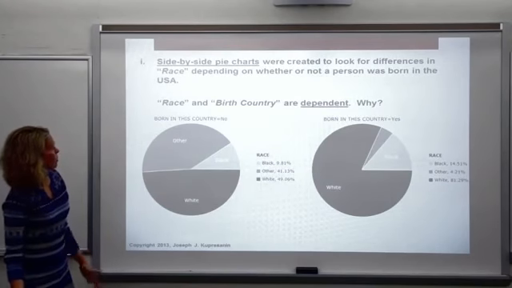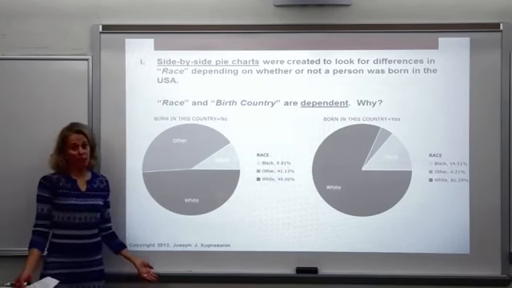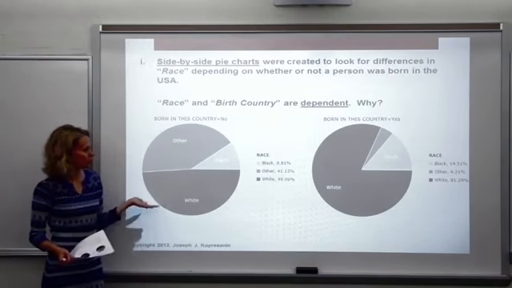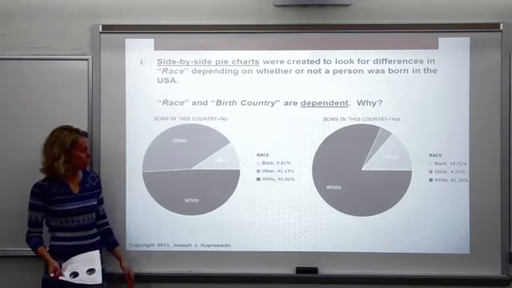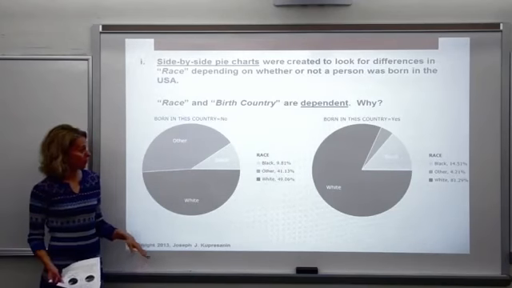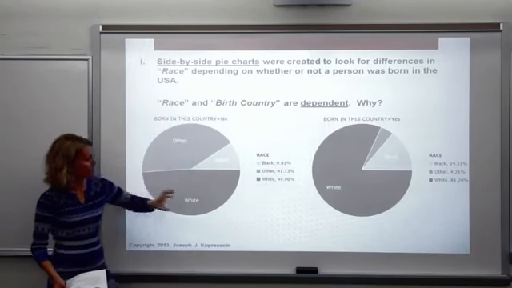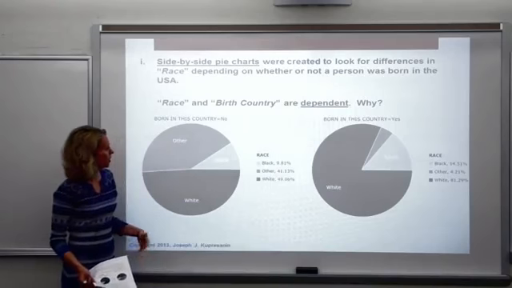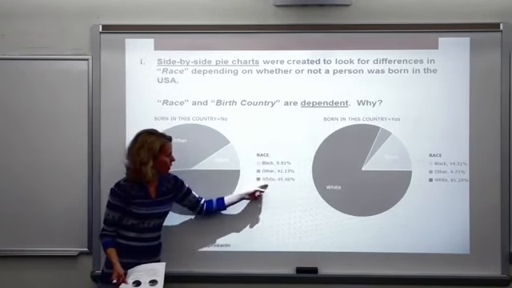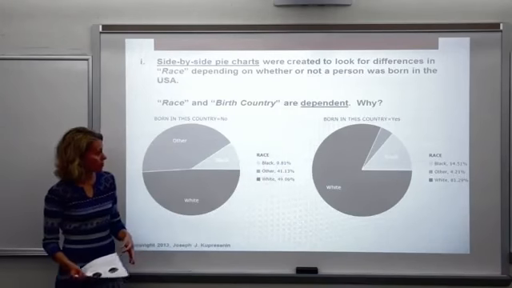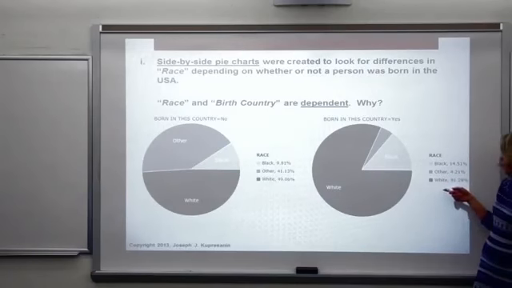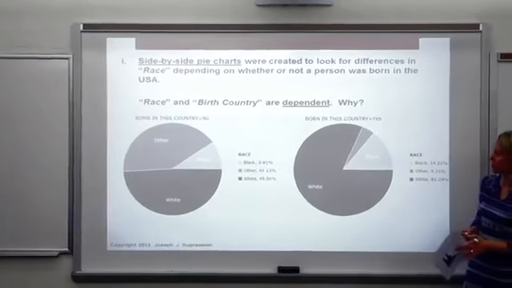And so for this one, we'd like to know, are race and birth country dependent, or are they independent? And we could have, again, put this in the form of a split bar plot like we looked at before. But you'll notice this time, the distributions look very different depending on whether you were not born in this country or you were born in this country. If you were not born in this country, the percentage of respondents that are white was 49%, whereas if you were born in this country, the percentage of respondents was 82.29%, so quite a difference here.